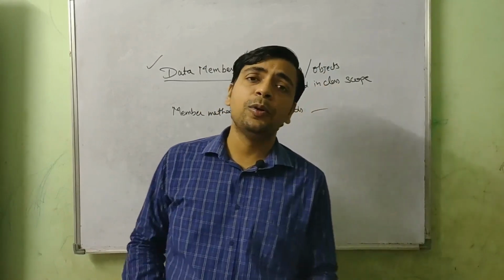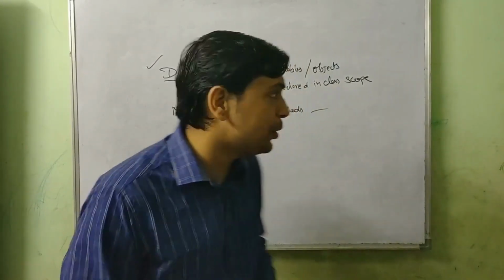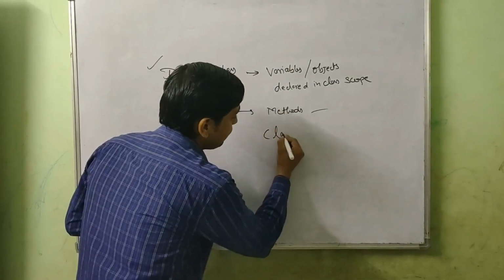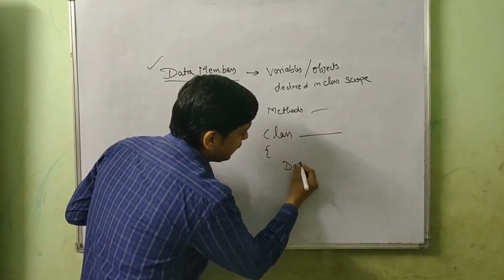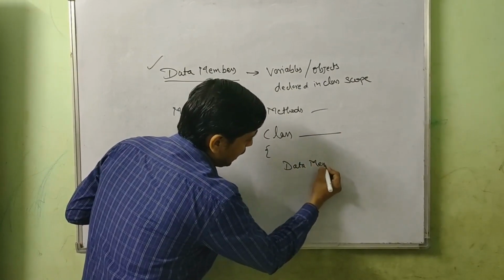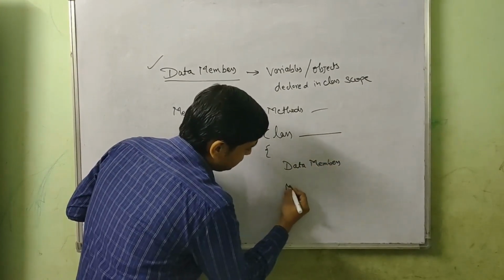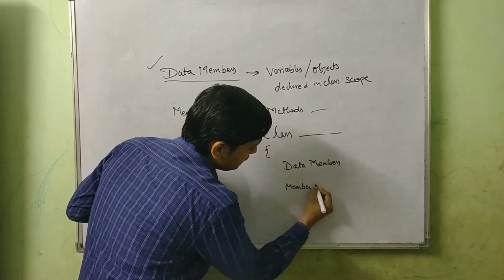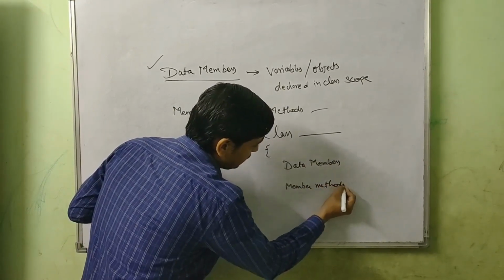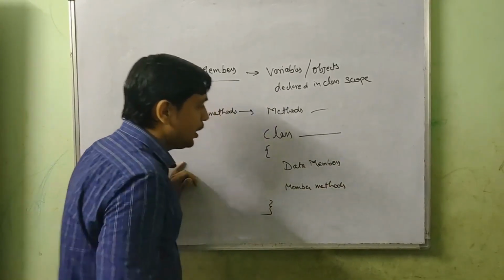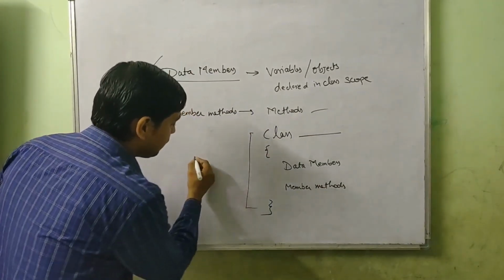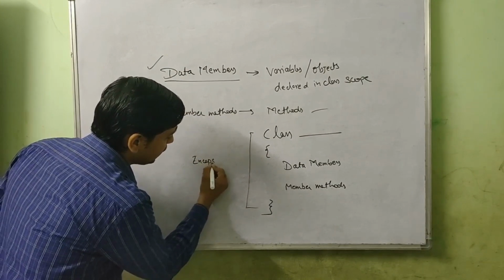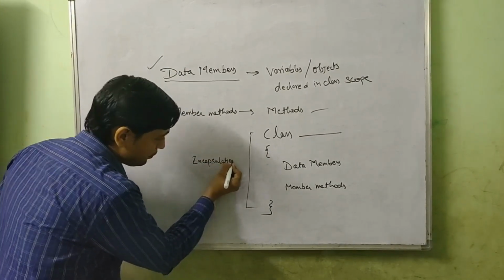For example, how do we attain encapsulation? I told you we create a class, which can have any name, and we put data members and member methods inside the class. Right, we keep these things inside the class. By wrapping up these things inside a class, we are actually attaining encapsulation.